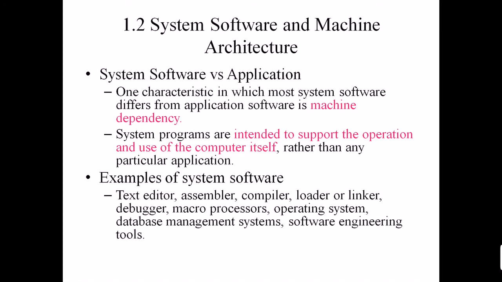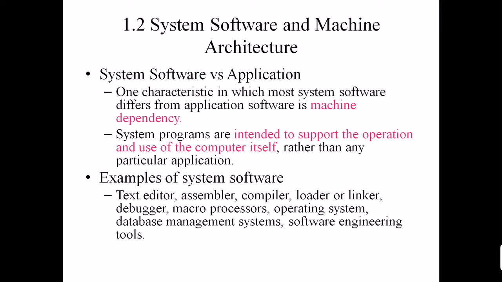Okay, this is the difference between system software and application software. Next is system software versus application software, as I told you earlier. One characteristic in which most system software differs from application software is machine dependency. What do we mean by machine dependency? System software is dependent on your hardware, but not so in the case of application programs.